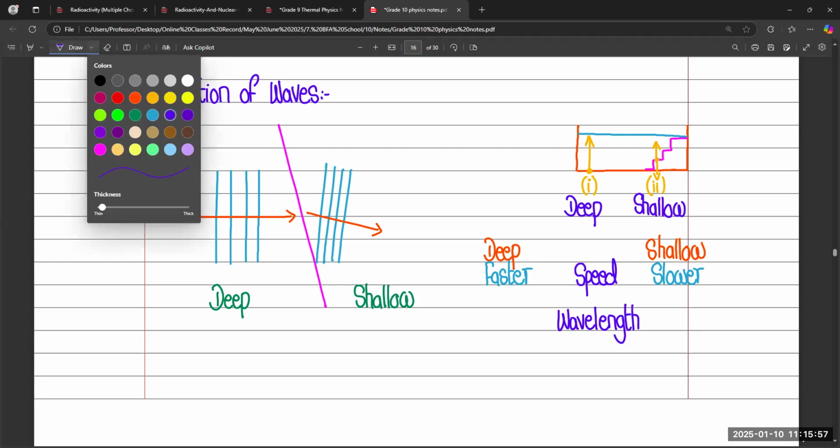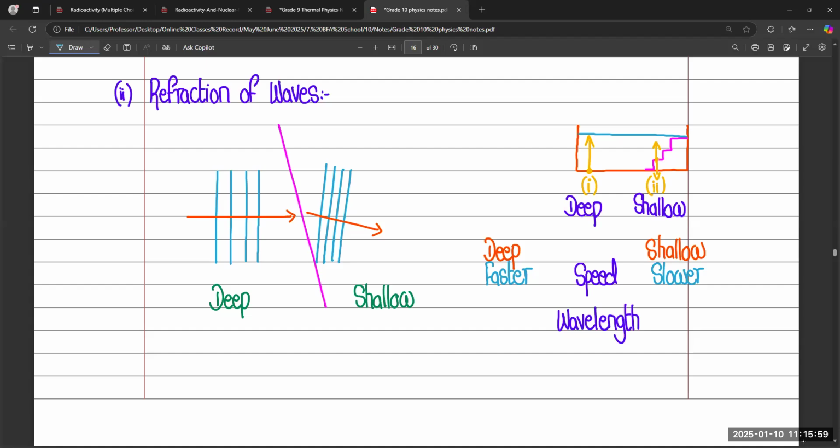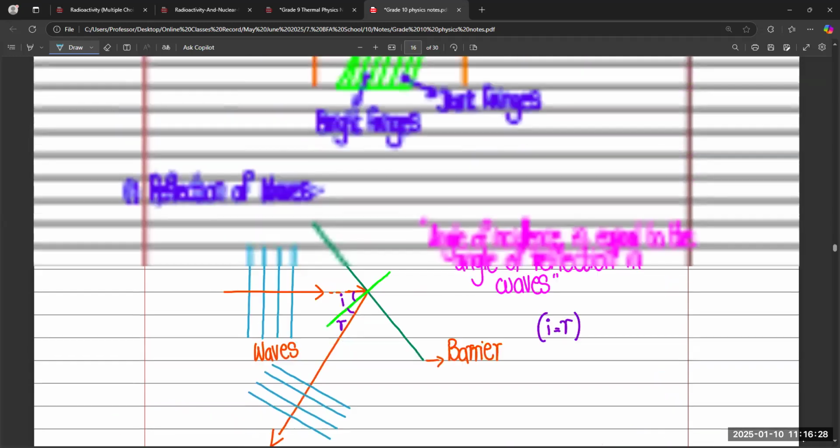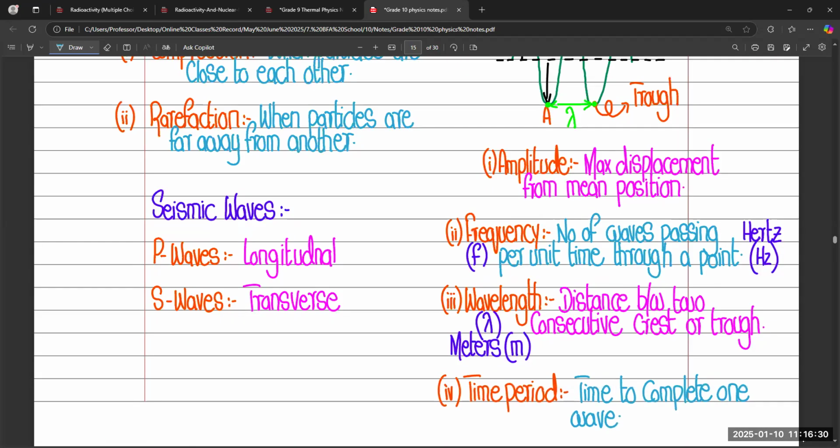So if we compare the wavelength, we observe that in deep water there are very giant waves. So it means wavelength will be greater in deep water, and waves are small and short in shallow water. So speed and wavelength are part of the refraction of waves, because in waves we discuss all these factors: frequency, wavelength, etc.